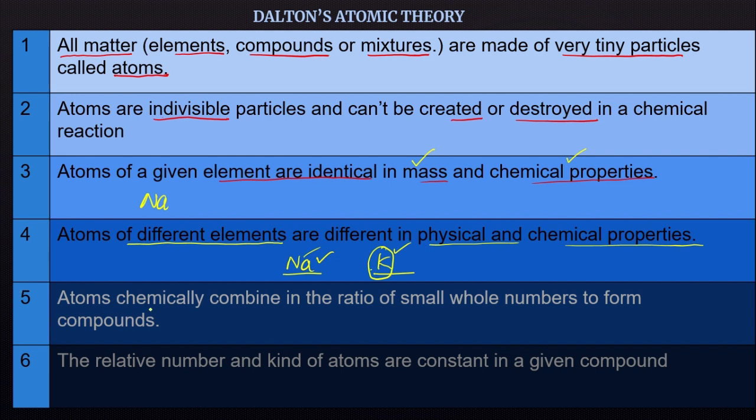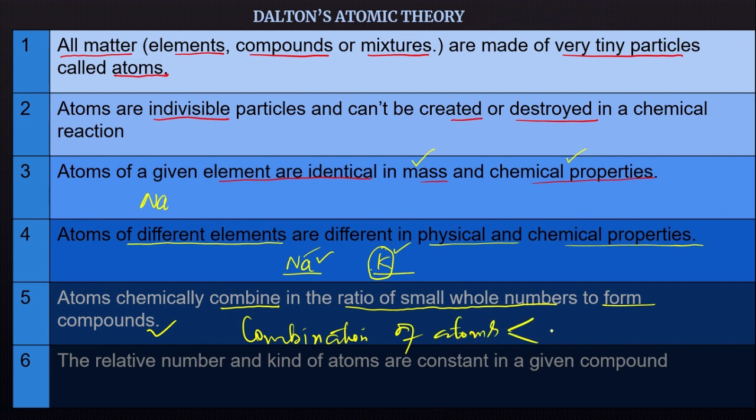The fifth point says atoms chemically combine in the ratio of small whole numbers to form compounds. So it is about the combination of atoms. Atoms do combine. Same atoms can combine, and different atoms can combine, so they form different products. But it's not that atoms combine in any proportion. No. They combine in a fixed proportion by their mass. We will come to this when we discuss chemical combination of atoms. There are two laws that we will discuss.